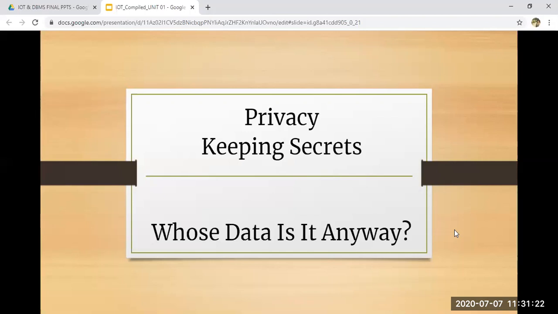Next comes keeping secrets. Keeping secrets here refers to whatever is your confidential, private or sensitive information: you should not keep it open, you should keep it secret. So how to keep that data secret? You have to encrypt it. Try to use many encryption technology mechanisms. You can use MD5, you can use hashing techniques. You have to use some encryption technique wherein your data is in encrypted form, and it is not available to anyone in plain text form.